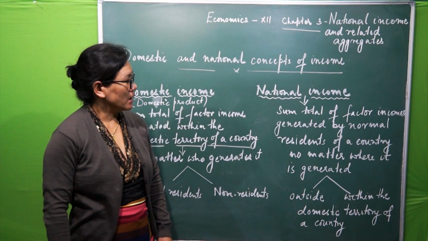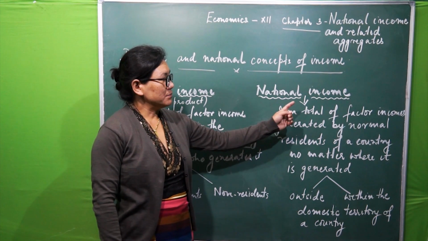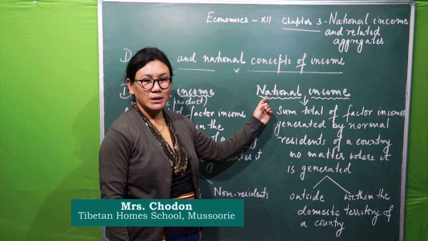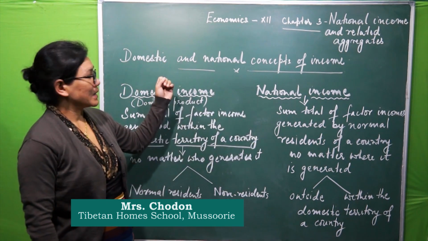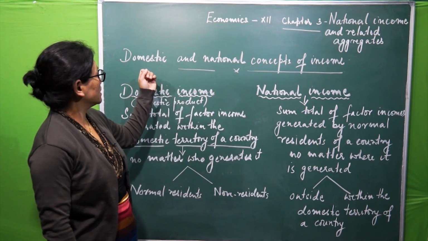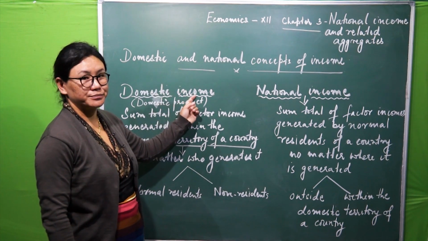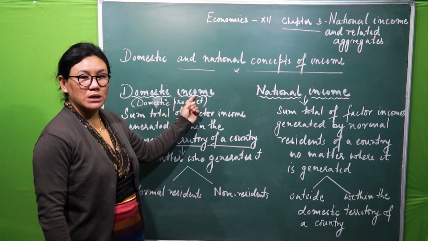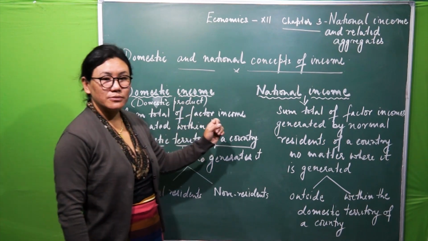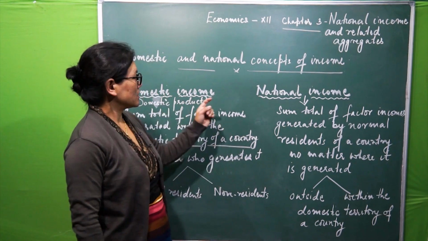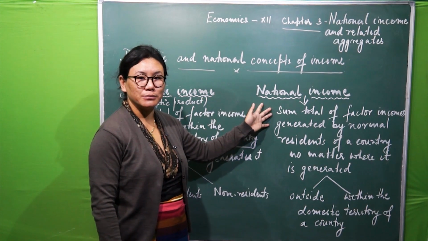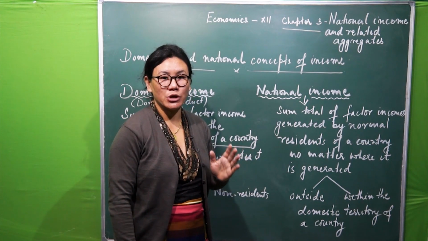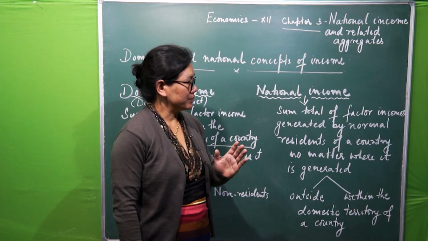So we have discussed the national income concept in detail. Now the next one will be the concept of domestic income. Also, we will see what is the difference between domestic income and national income. Now, a bit of recapitulation of national income.